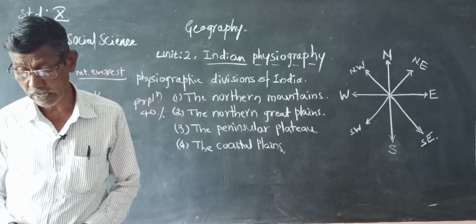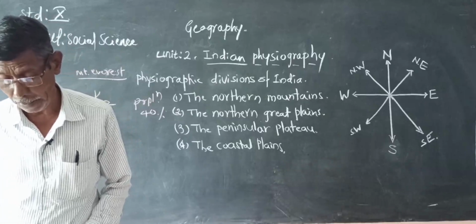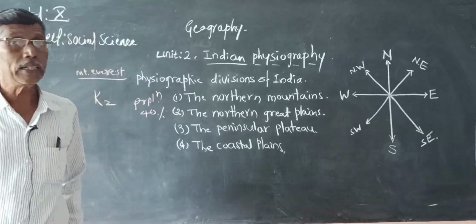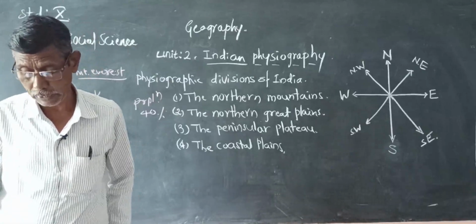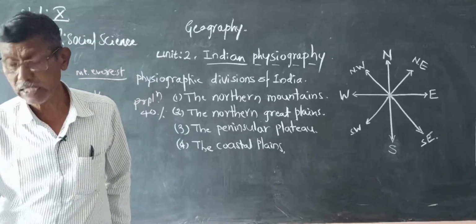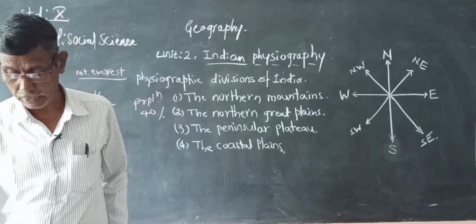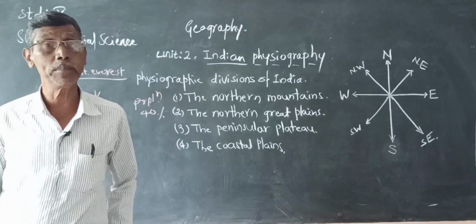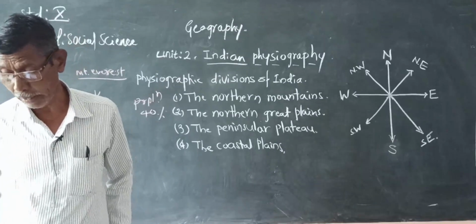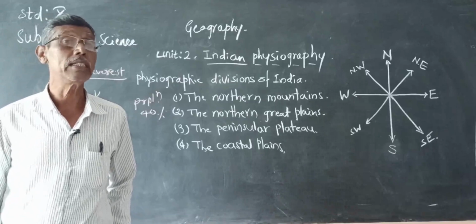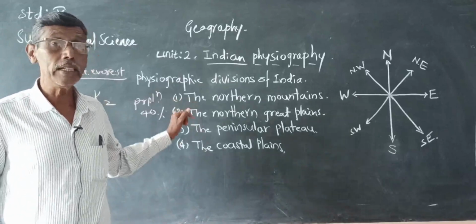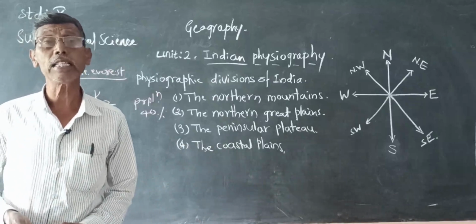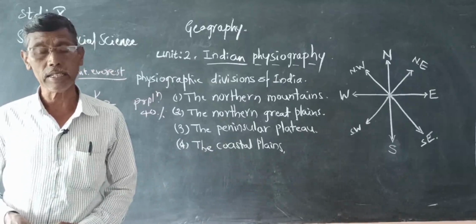The highest peak in the Eastern Ghats is Armakonda. In the Western Ghats, the highest mountain peak is Anai Malai. Anai Malai is the highest peak in the Western Ghats, and Armakonda is the highest peak in the Eastern Ghats.